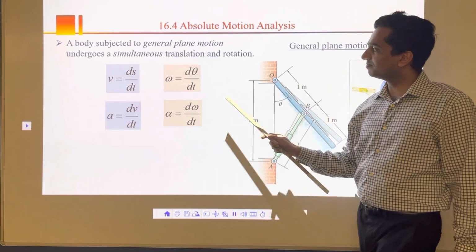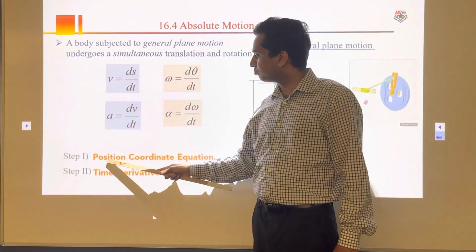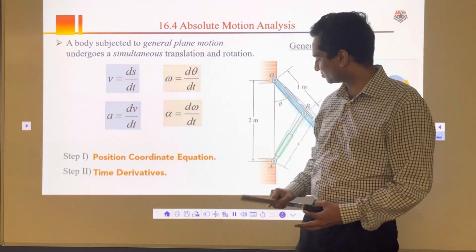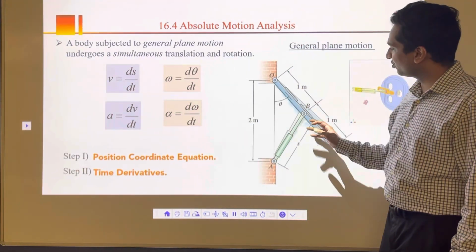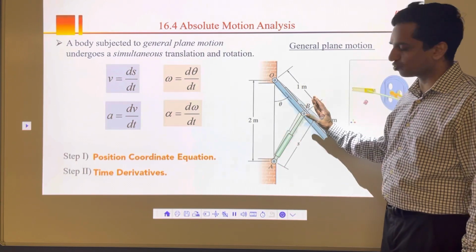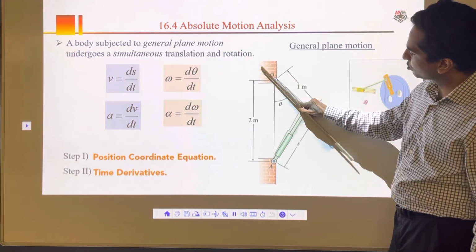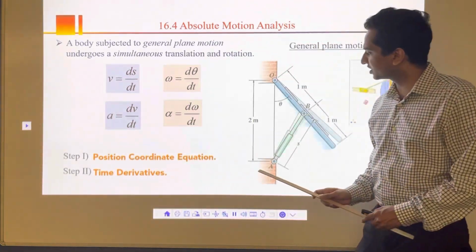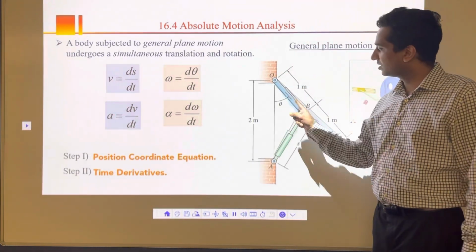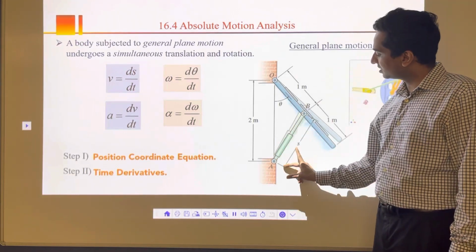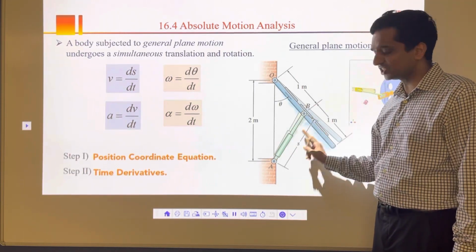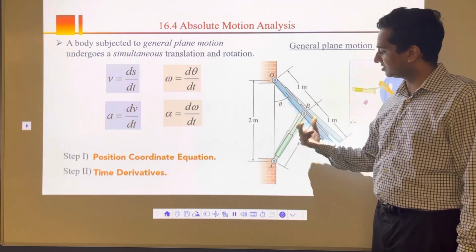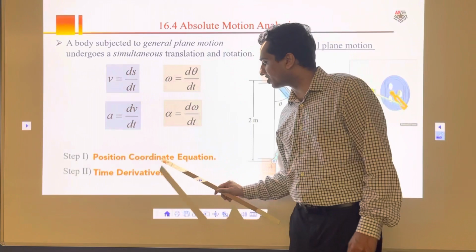To solve this problem, what we need is the position coordinate equation, and we need the time derivative of that equation. What does it mean? Let's say this window is opening, you have to figure out the angular motion of it. So you need the position coordinate equation, which is the relationship between theta and linear distance. This is linear distance, and this is angular distance. So the relationship between s and theta is known as the position coordinate equation.